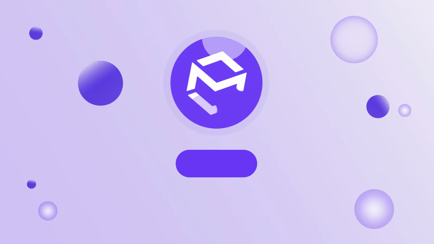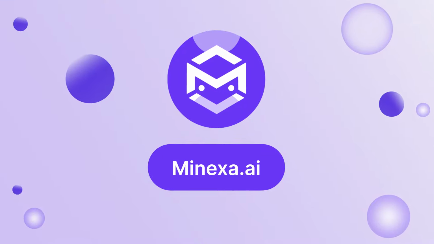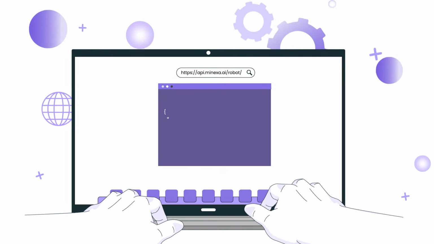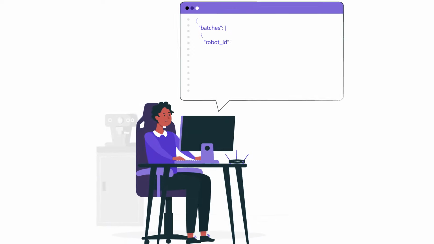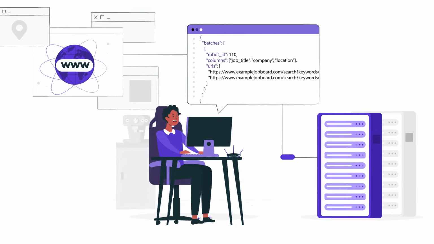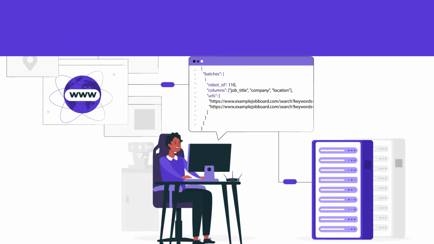Introducing Minexa.ai, a smarter way to transform any web page into structured data. With our cutting-edge API, simply enter the URL and the data you need. Then, Minexa.ai-driven technology will automatically identify and label the valuable pieces of data and detect the optimal scraping settings to bypass any anti-bot measure. With just a few lines of code, you can reliably and accurately extract data from any website structure in minutes, saving you hours of work.